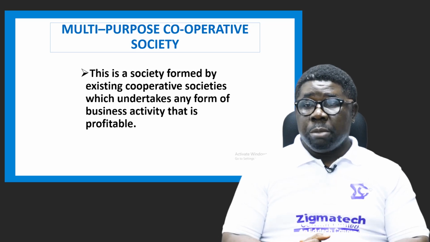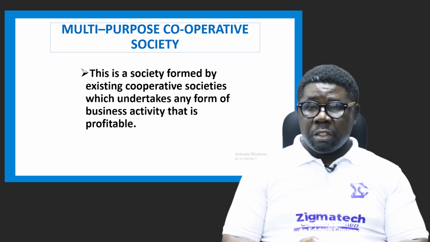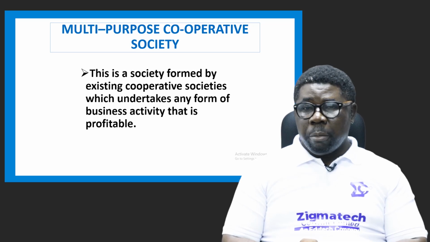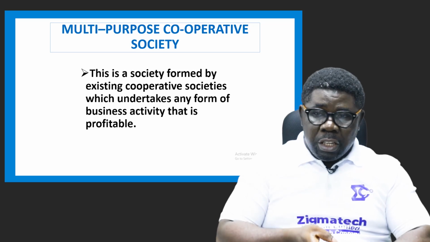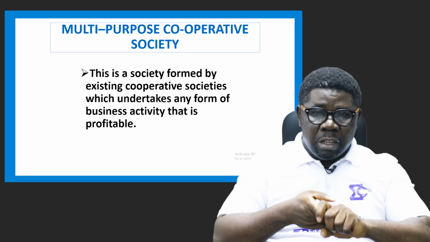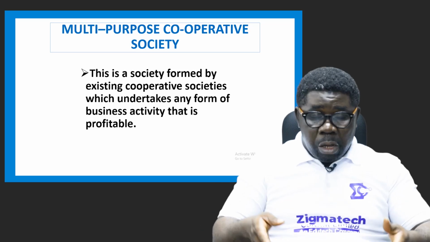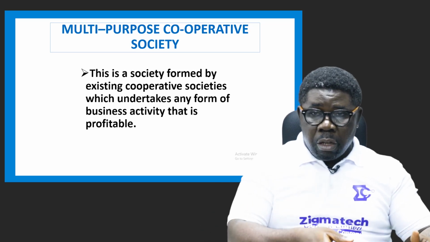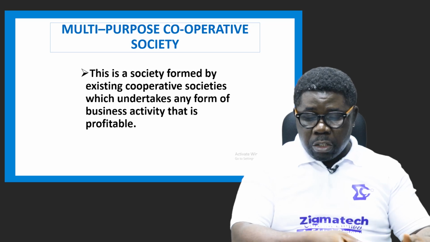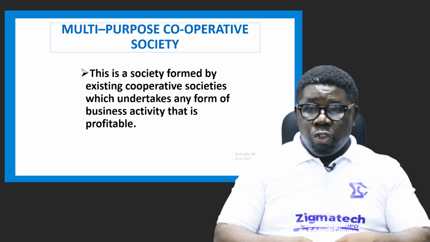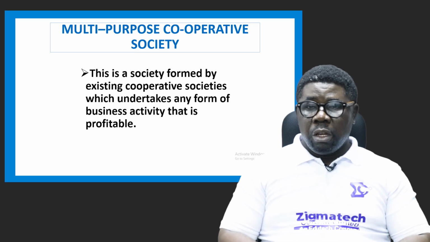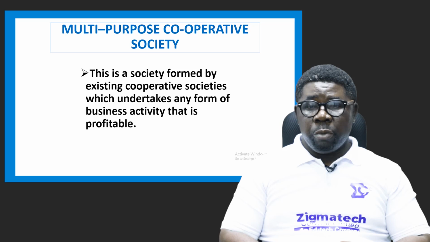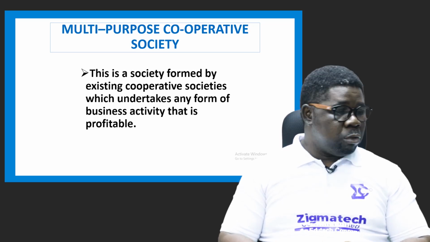Now we have multi-purpose cooperative society. This is a society formed by existing cooperative societies which undertake any form of business activity that is profitable. Existing societies can come together. You can have manufacturers and retailers coming together to achieve bigger aims, all right. Then, of course, it can be any form. This is a society formed by existing cooperative societies which undertake any form of business activity that is profitable to them.